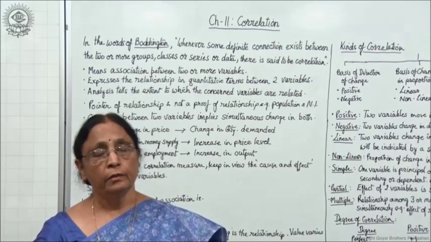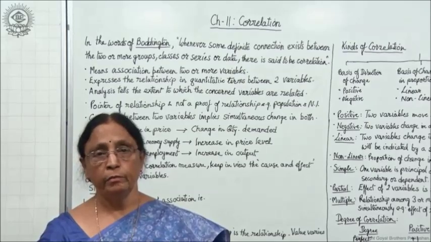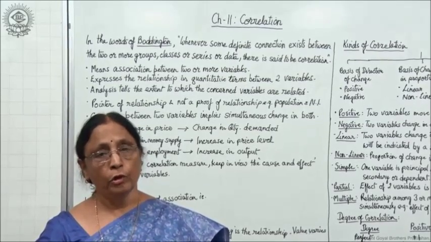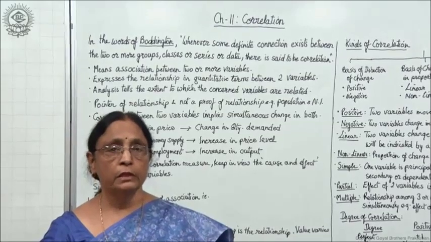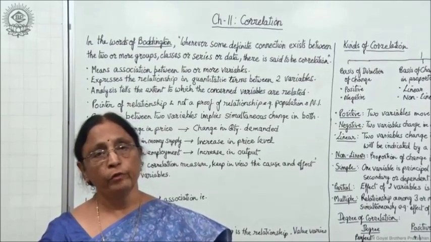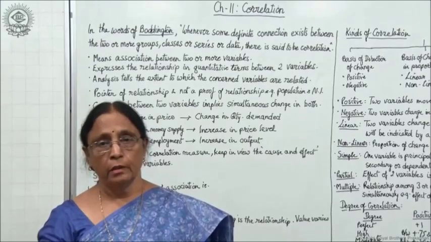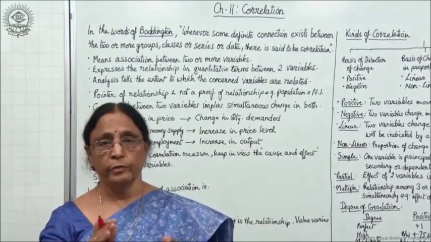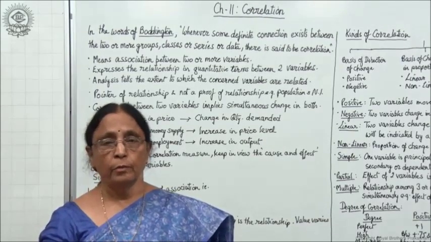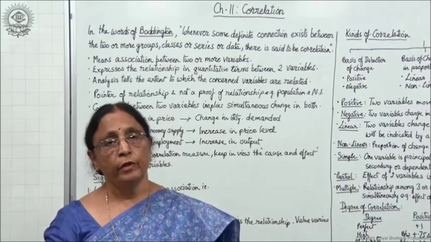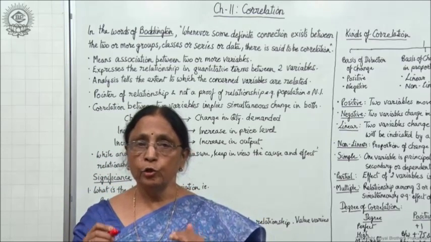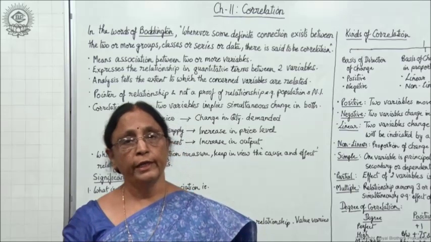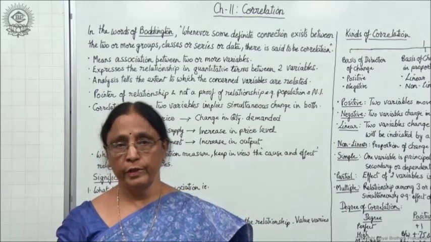Earlier, when you did the chapter mean, median, mode, or you learnt about measures of dispersion, we were concerned only with one type of series. We were not showing any correlation between two series. But here in this case, we will be learning about the relationship between any two variables or any two types of series.